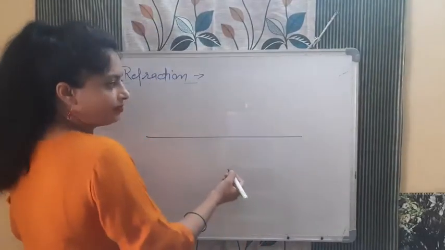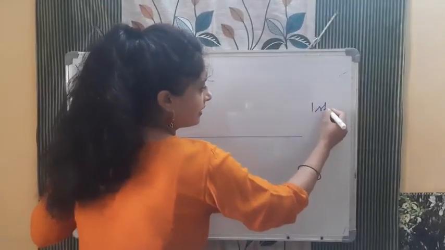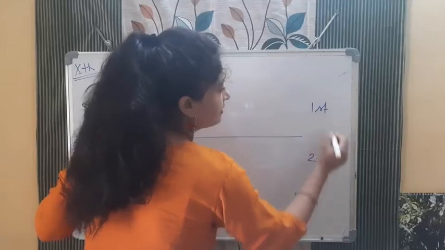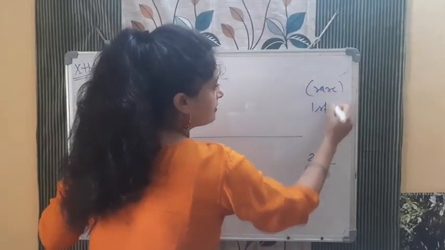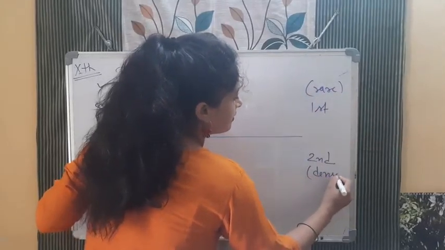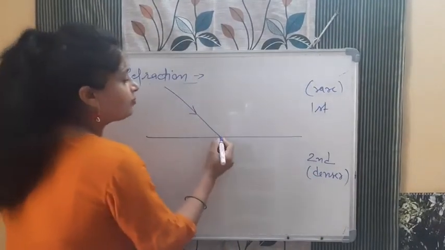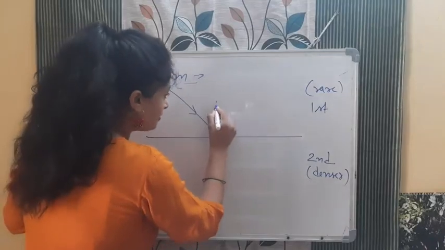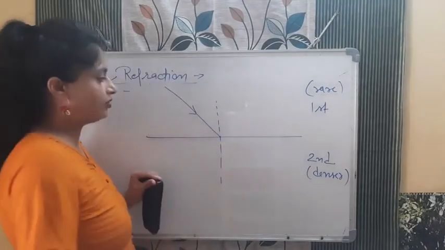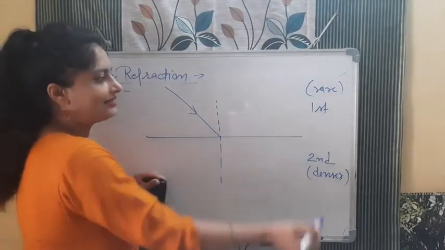See, for example, this is the separation of the medium. First medium here and second medium here, and I'm saying this is the rare one and this is the denser one. So light is coming like this now. Okay, now at the point of incidence we will draw what? Normal as usual. Now this medium is rare and this medium is denser.